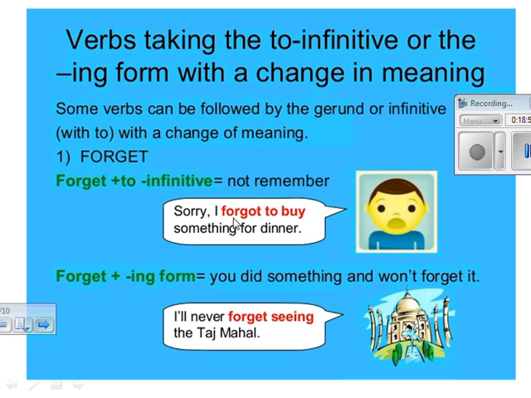For example, another example, I forgot to call you yesterday. So it means I didn't call you. I forgot. But when I say I forgot calling you yesterday, it means I called you yesterday, but today I couldn't remember that I called you yesterday. So for forgot to, you couldn't remember and you didn't do the action. But forget doing or calling or seeing, you did the action but you forgot that you did the action. Okay, I hope, yeah, it's a little bit confusing, but it's easy just by studying.